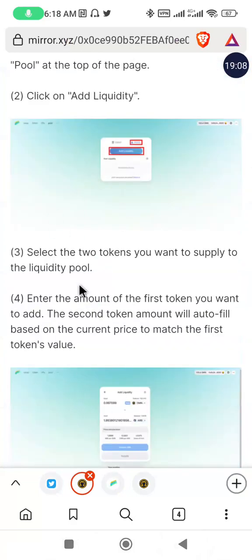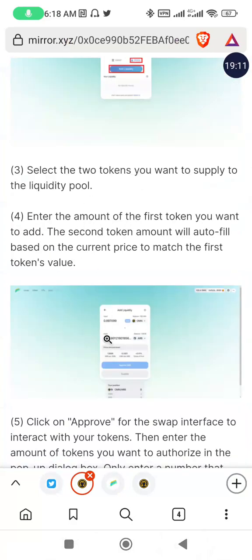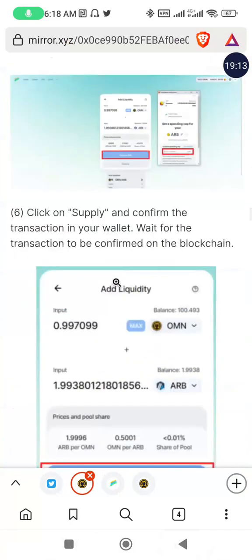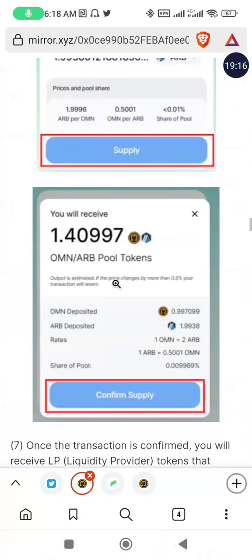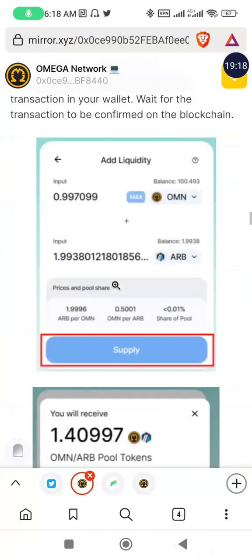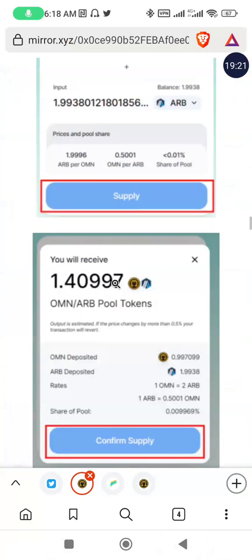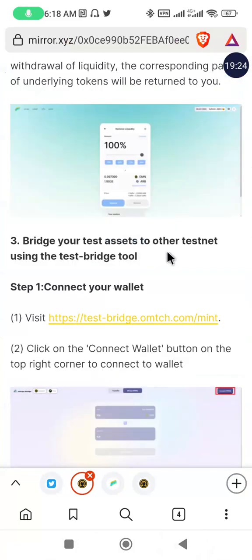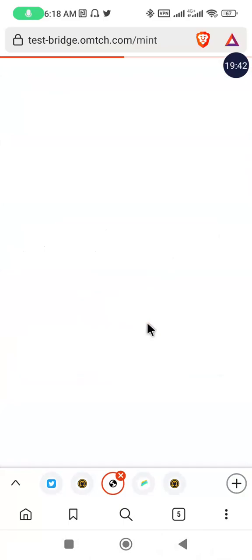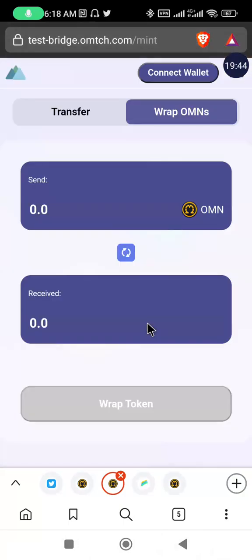okay, this is just the step we just carried out. I think okay, it's still explaining the step. Okay, now this is the next thing we are supposed to do, to bridge from the testnet to access other testnets using testnet bridge. So we are going to bridge now from Omega testnet to another network, testnet.